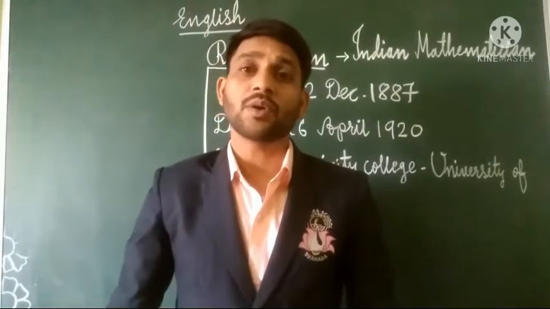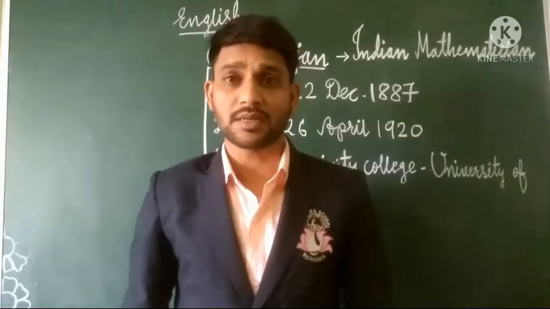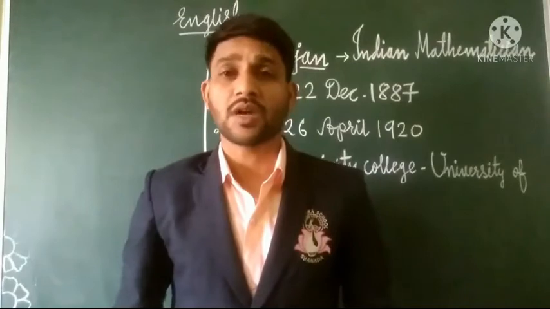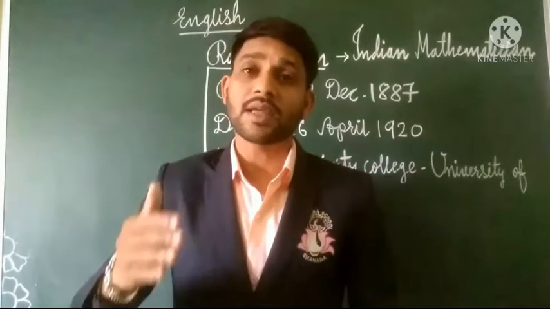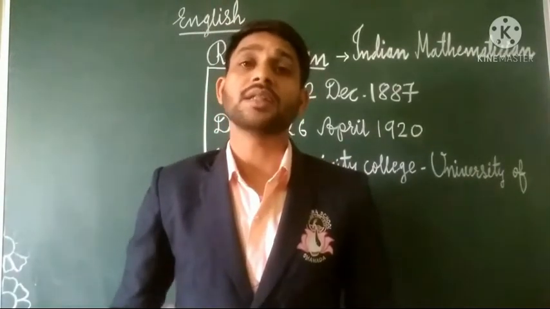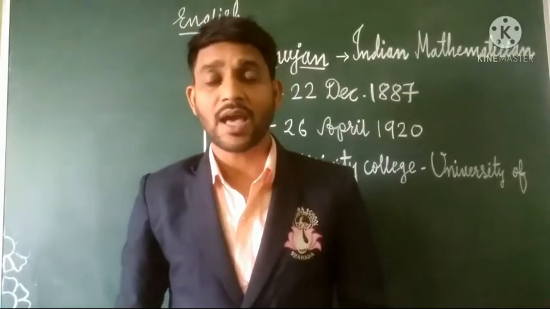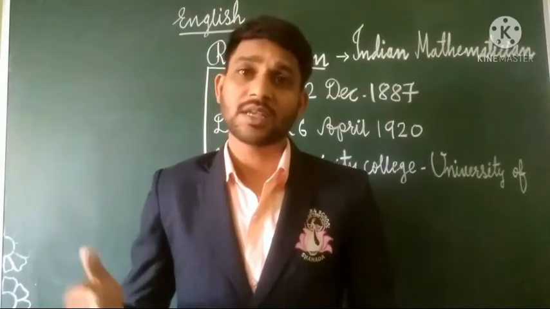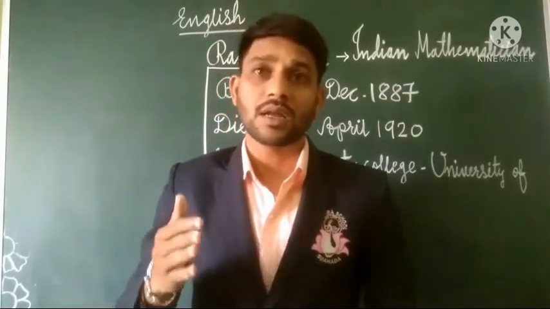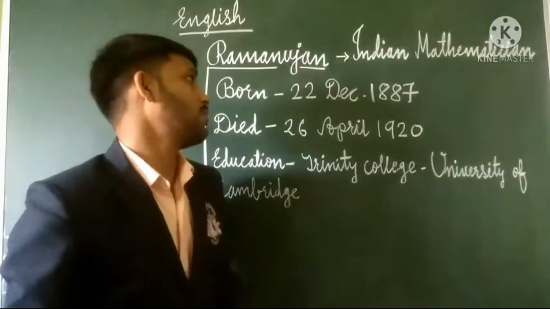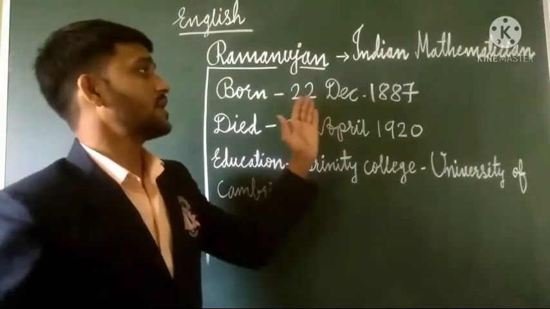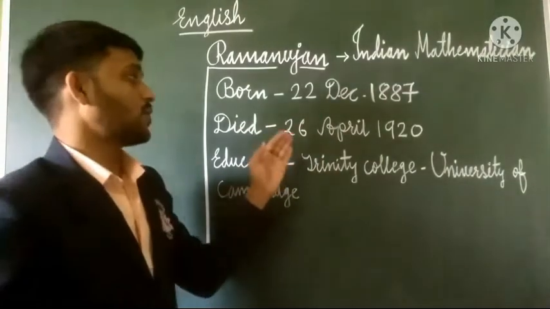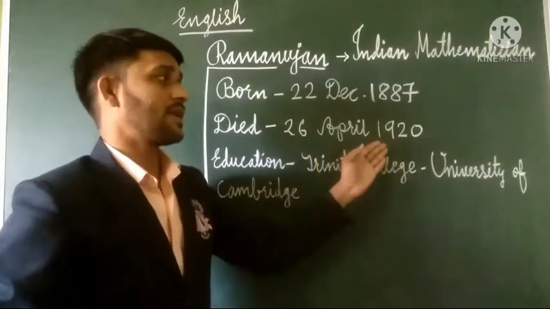Without any proper training in mathematics, he was elected to the Royal Society of England, and he made his contribution in mathematics as well as in developing numbers, etc. Ramanujan was born on 22nd December 1811 and died on 26th April 1920.